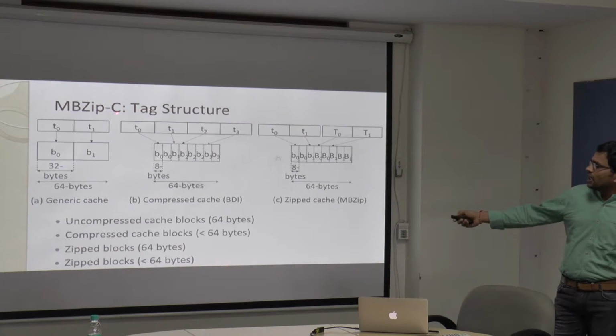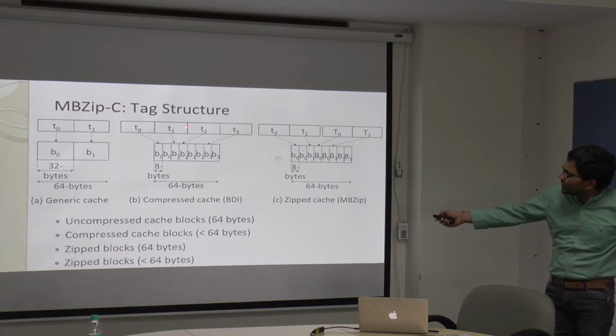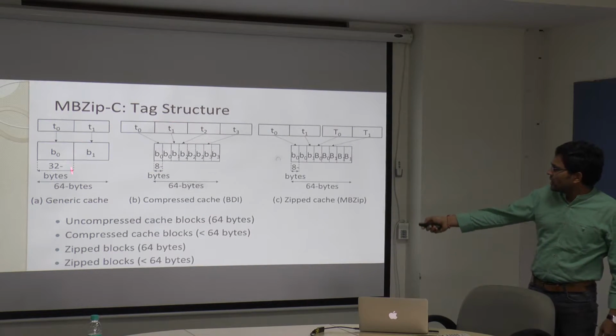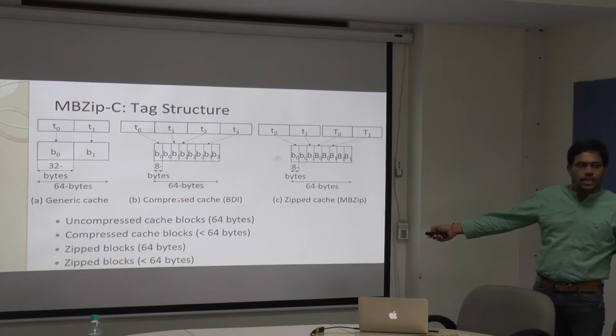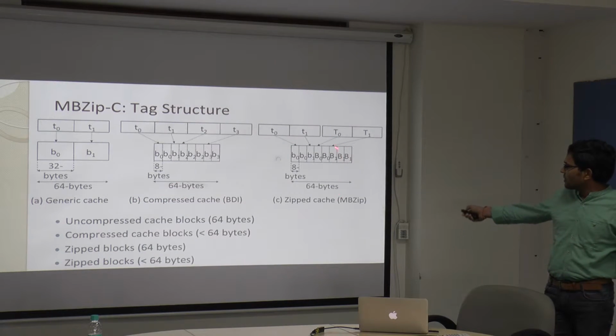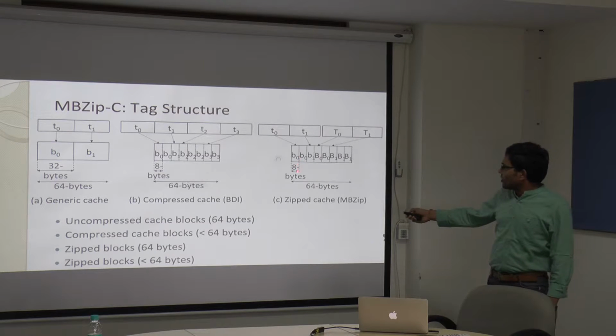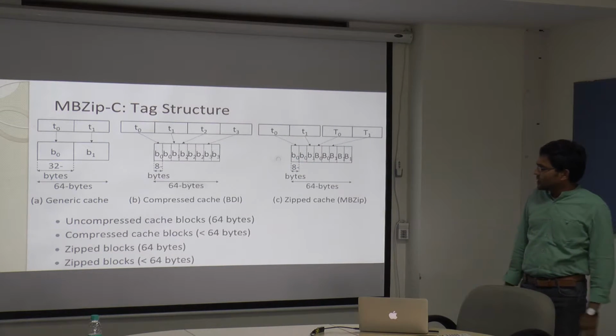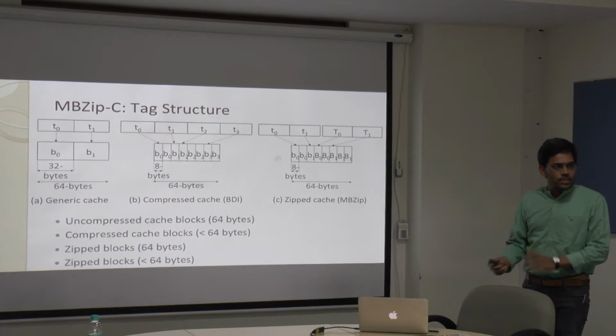MBZIP-C is the technique we are applying at the cache level alone, the LLC. As already mentioned, this is the generic cache, this is the compressed cache, BDI, and this is our zip cache, where we may have some blocks which are not compressed at all, some blocks which can be compressed, and multiple blocks which can be zipped together.